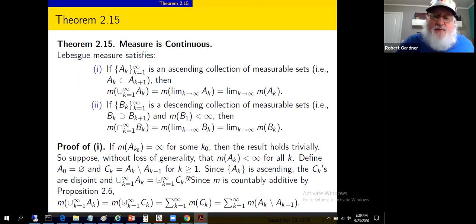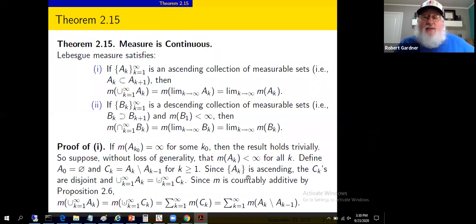And we're defining this for k greater than or equal to 1. When k equals 1, we'd need to reference an A sub 0, and that's why we specifically defined A sub 0 to be an empty set. So C sub 1 is A sub 1. C sub 2 is A sub 2 minus A sub 1, the stuff that's in A sub 2 that's not in A sub 1, and so forth.